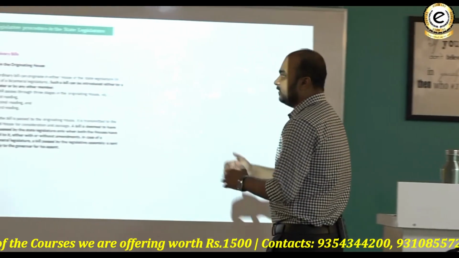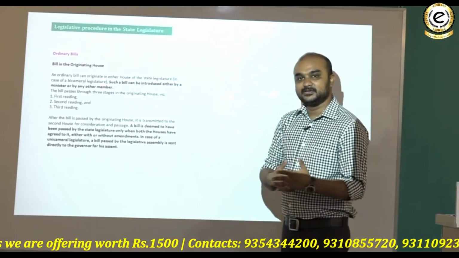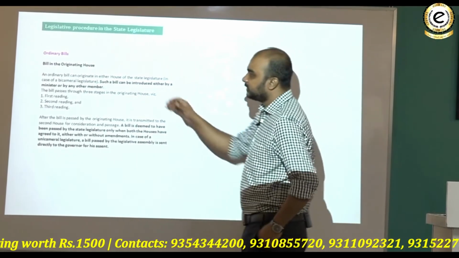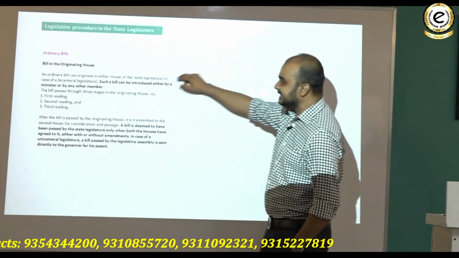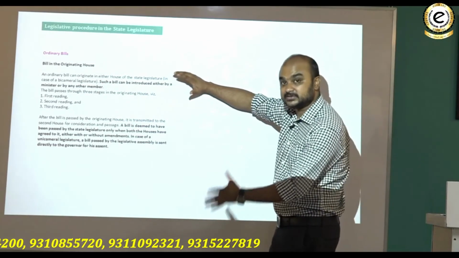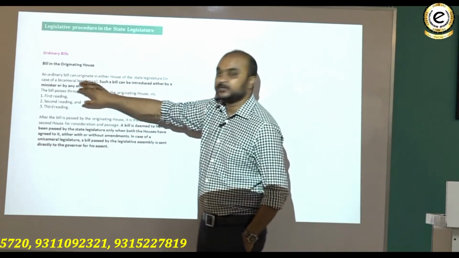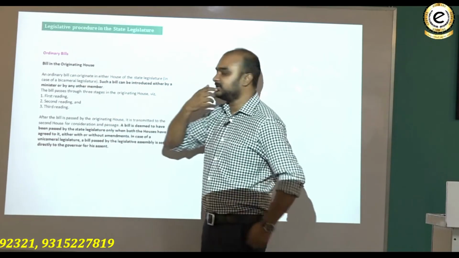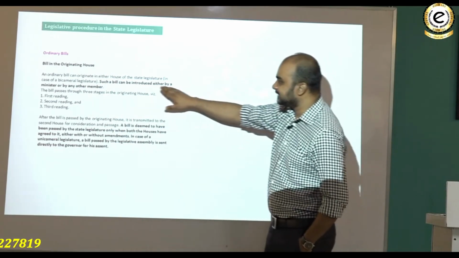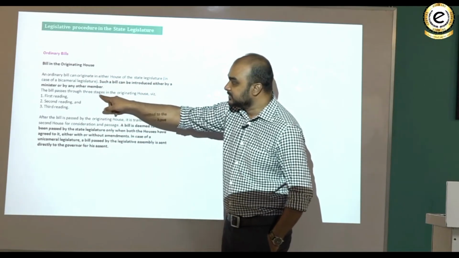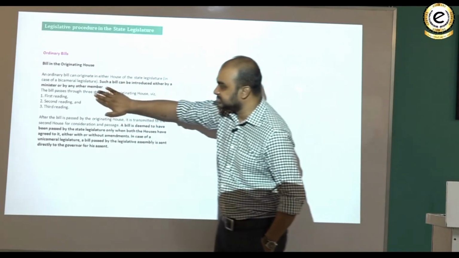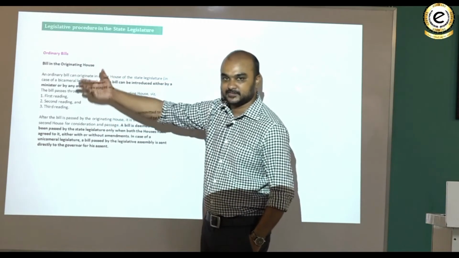Now, we will take again ordinary bills and money bills here. So, ordinary bills, bill in the originating house: an ordinary bill can originate in either house of the state legislature. Now, look here, this is important to learn. If it is a bicameral legislature... if there is no council, then it is just the legislative assembly. Such a bill can be introduced either by a minister or by a member. It can be a government bill or it can be a private bill. The bill passes through all the three stages, that is first reading, second reading, third reading. I am not repeating it because we have already done that.